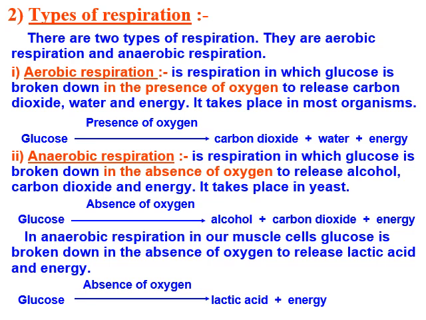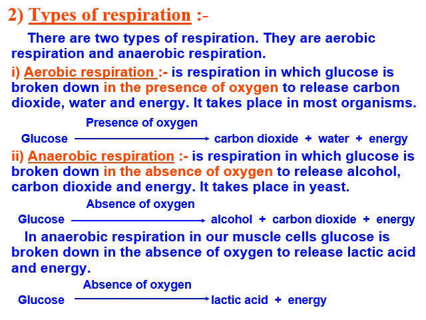Types of respiration. There are two types of respiration: aerobic respiration and anaerobic respiration. First, aerobic respiration. It is the respiration in which glucose is broken down in the presence of oxygen to release carbon dioxide, water and energy. It takes place in most of the organisms. Glucose is converted into carbon dioxide plus water plus energy in the presence of oxygen.